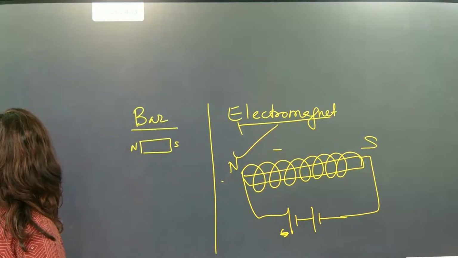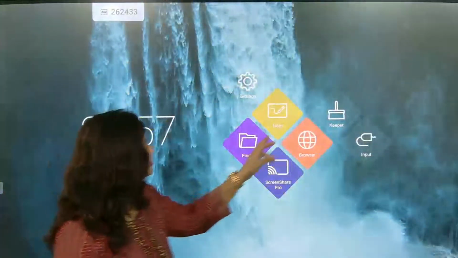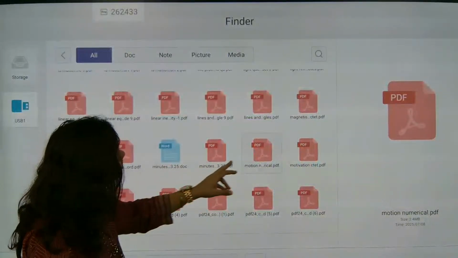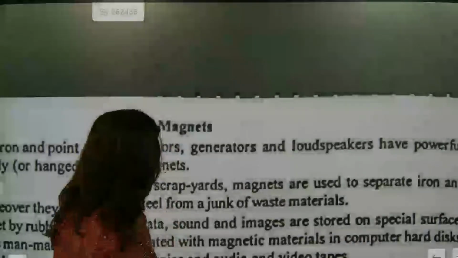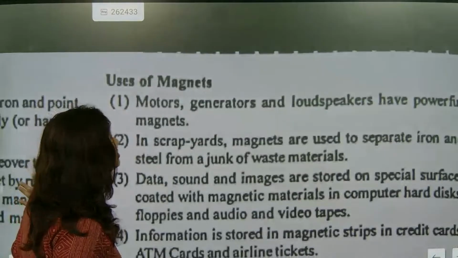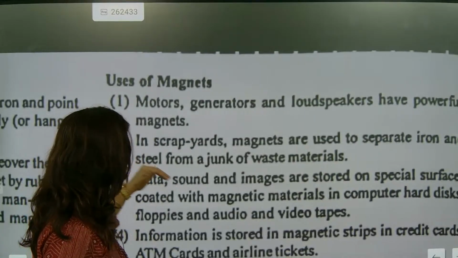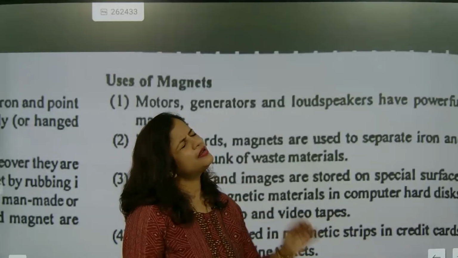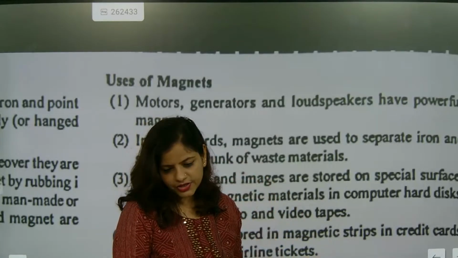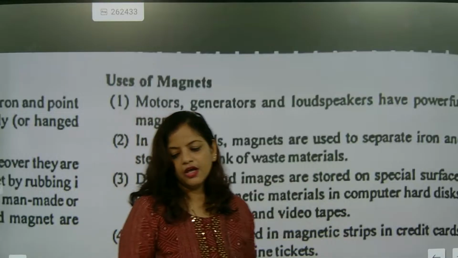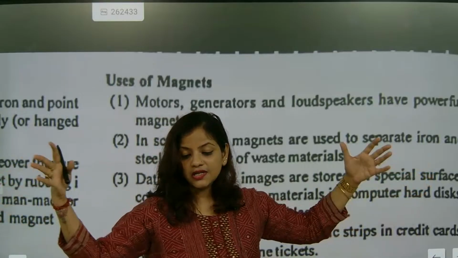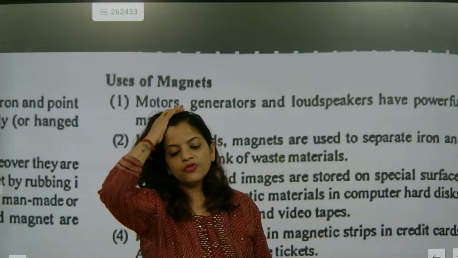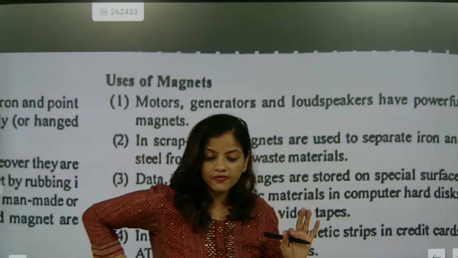In very short, I am explaining the most important topic, magnetism, in the simplest way. You need to understand that magnets are used to separate iron and steel. In metal extraction also we can use magnets. You might have seen big magnets that can pull magnetic substances. That is again some of the properties of a magnet. I hope you have understood this.